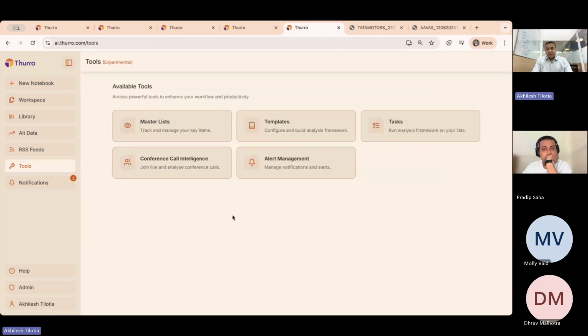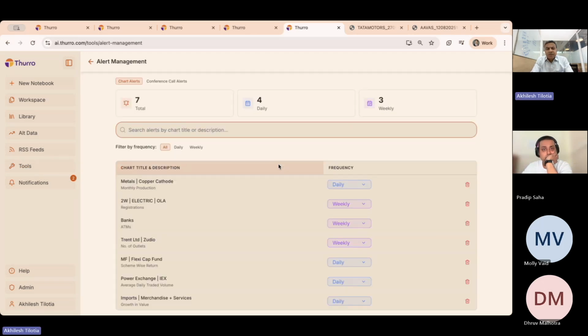This is something that you can familiarize yourself with in conference call transcripts, conference call intelligence. As I said, currently we will be doing about 800 calls this quarter. Quite likely we will go to 1,000 or higher by the next quarter.